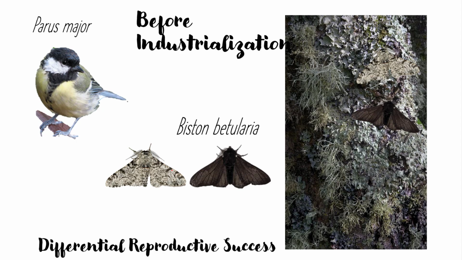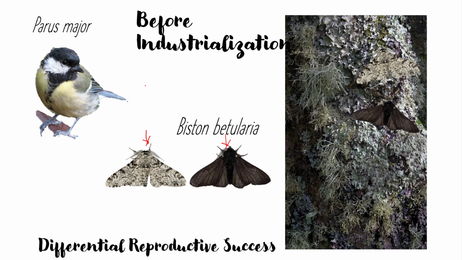Now we will take a famous example of this kind of natural selection, which is very important, called industrial melanism. Basically you are able to see 2 different varieties of moths here. This is a light colored pepper moth and this is a dark colored pepper moth. The scientific name of this moth is Biston betularia.